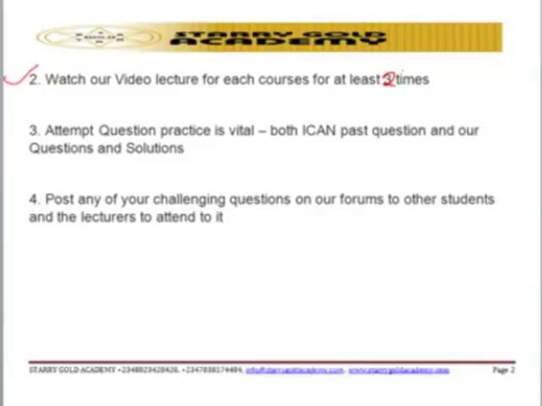Try to get your own copy and watch it at least 2 times, which is the best way to approach quantitative techniques in business. So that is the second tip to pass quantitative techniques in business.